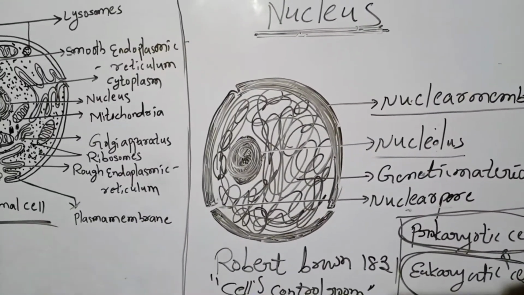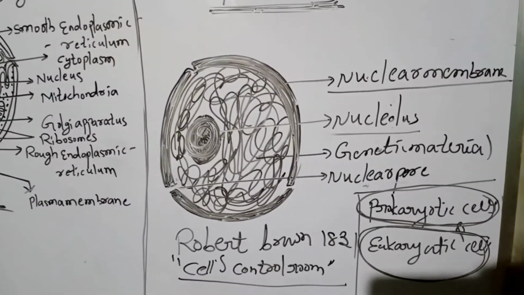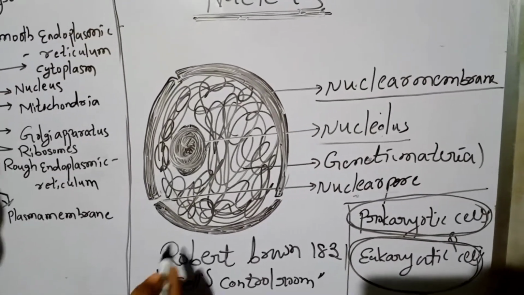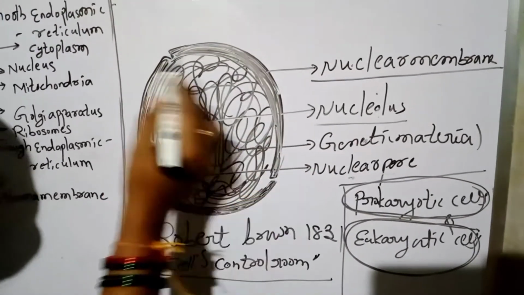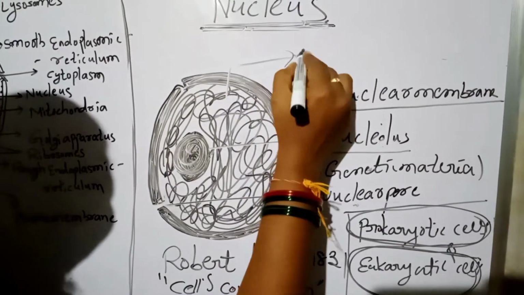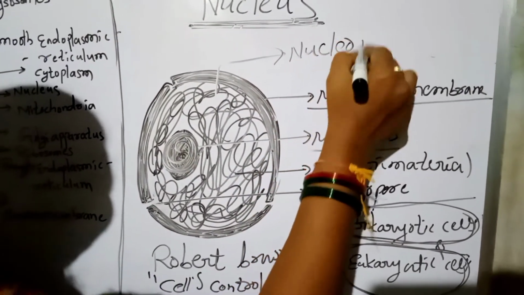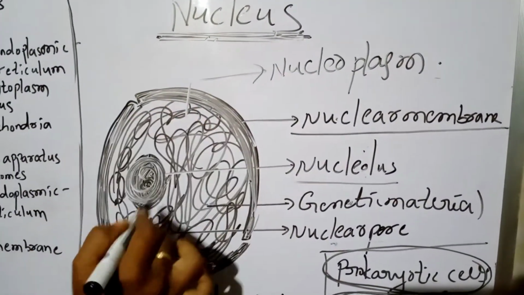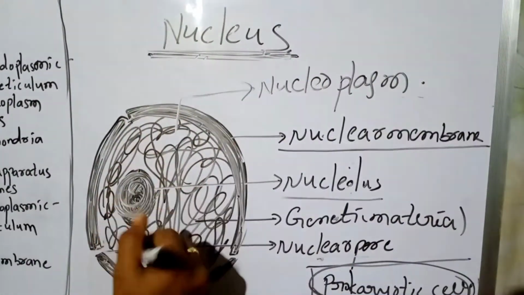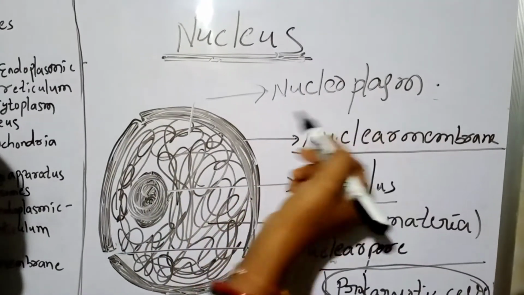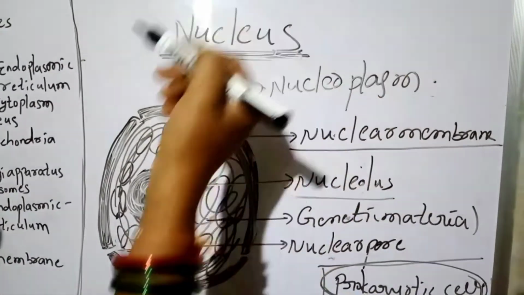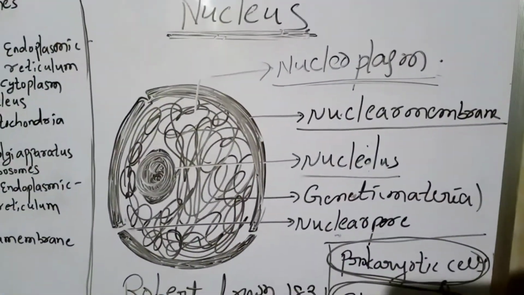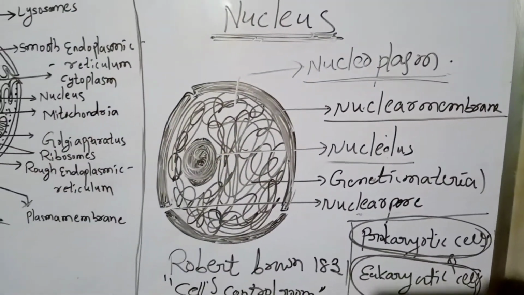The cytoplasm which is present in the nucleus is called nucleoplasm. We are observing nucleoplasm, the cytoplasm material which is present in nucleus. So cytoplasm is present outside, and this nuclear membrane separates that cytoplasm and this nucleus, and the cytoplasm which is present in this nucleus is called nucleoplasm. What is that? Nucleoplasm. Okay, right.